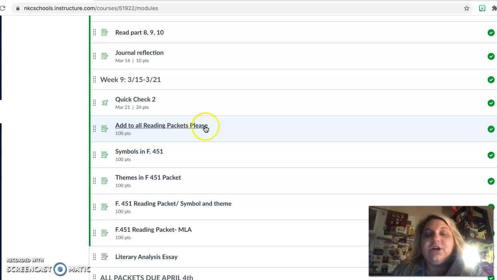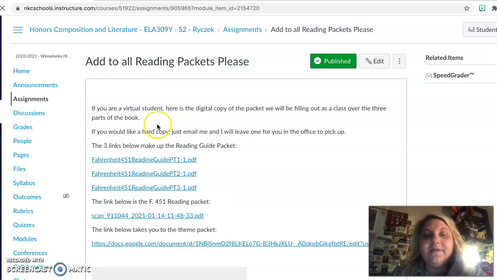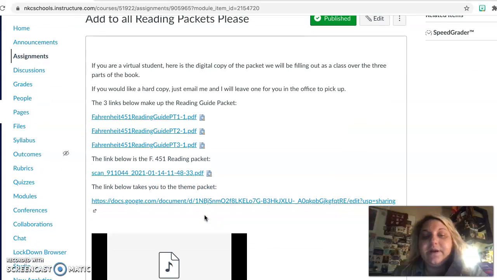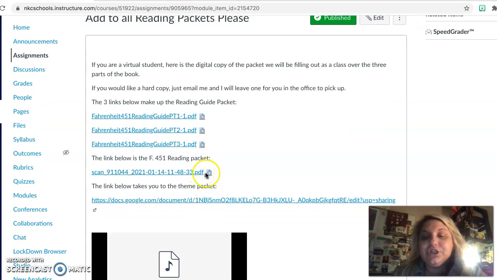You will then add to all of your reading packets. If you are a virtual student, you can simply click on that link. This first link is a reading guide packet. This second link is our Fahrenheit reading packet that has our figurative language chart. And then the last packet is your theme packet.